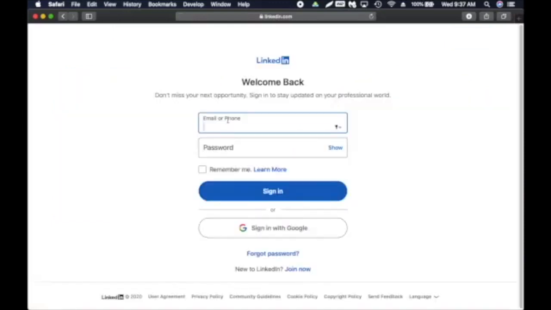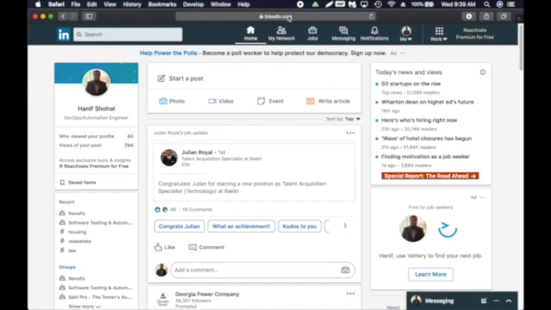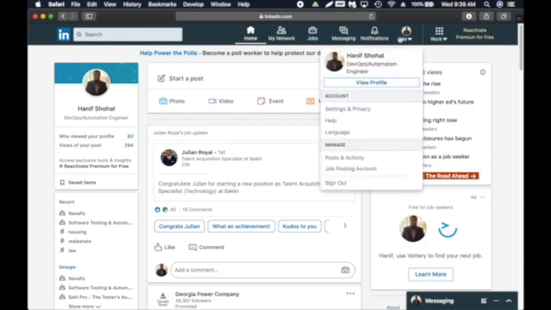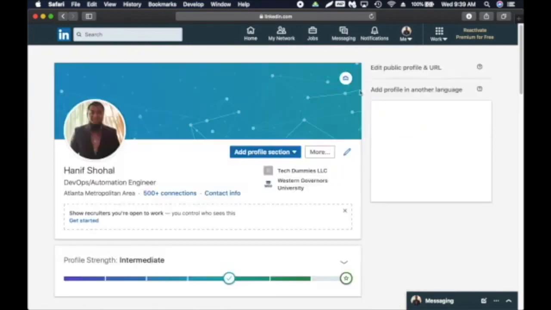So I'm going to sign into my account. So you would go to linkedin.com, right? If you don't have an account, you will just create an account and then log in. And then, so this is my LinkedIn profile. So now you know my full name, so you can connect with me now on LinkedIn. Send me a request and just send some kind of message saying, hey, I just took that YouTube course, I would like to connect.